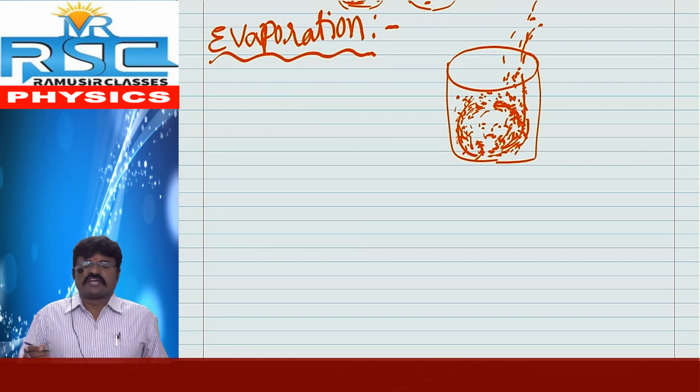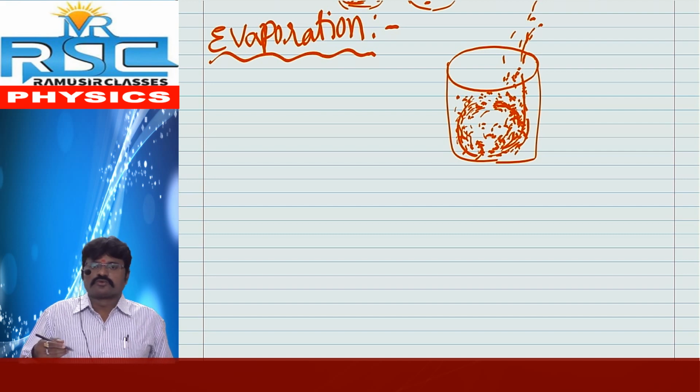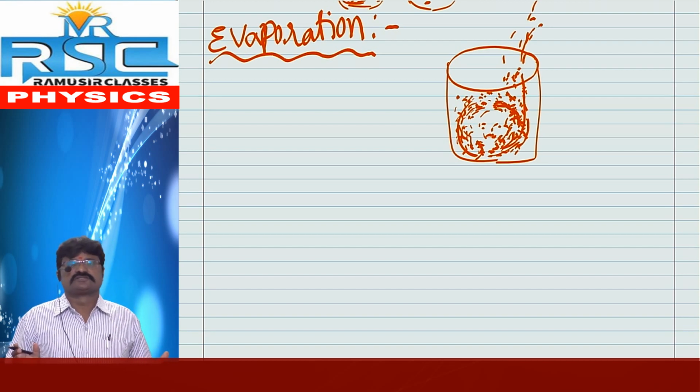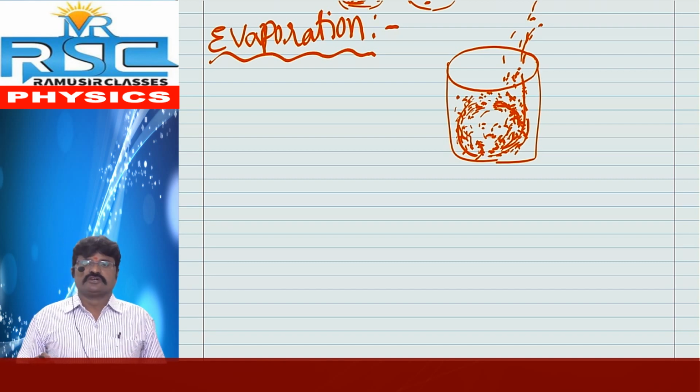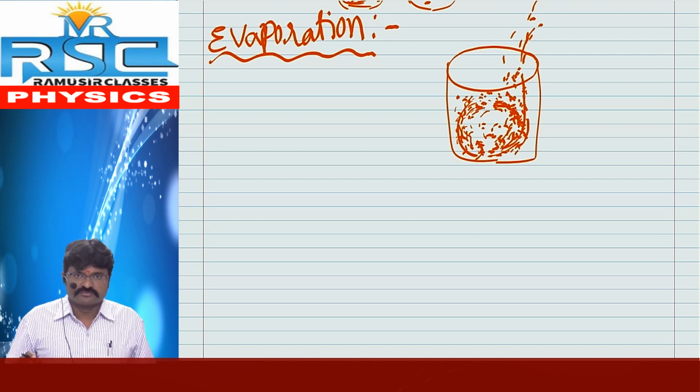In our daily life examples, where we can observe evaporation, the water in oceans or seas is evaporated, and if you pour some water on the road, because of the sun's heat, the water disappears. In our day-to-day life, we can observe different types of examples. So because of this evaporation, water disappears on the floor and in wet clothes.